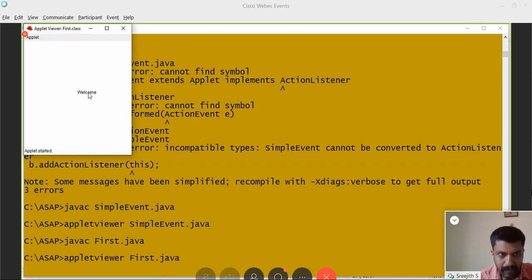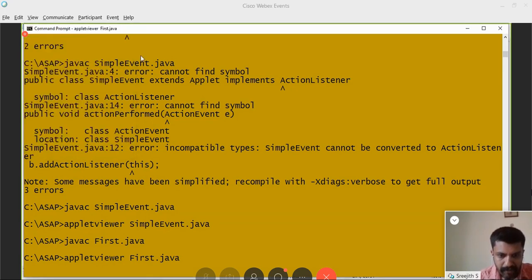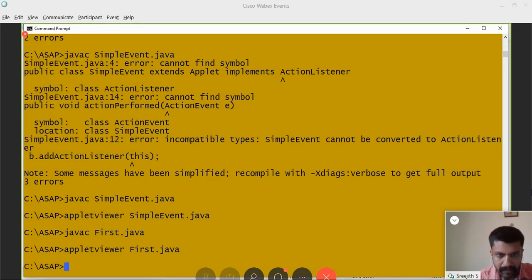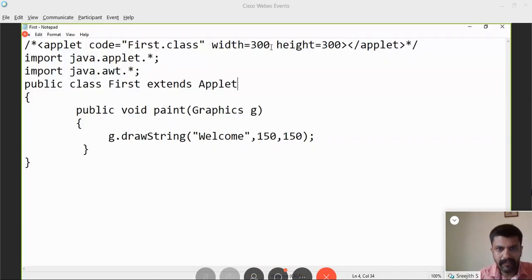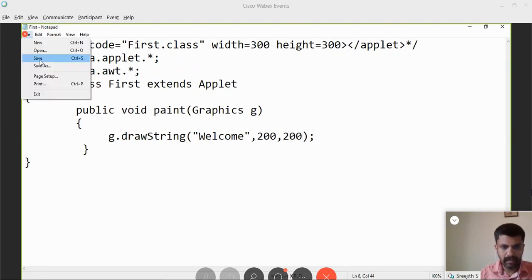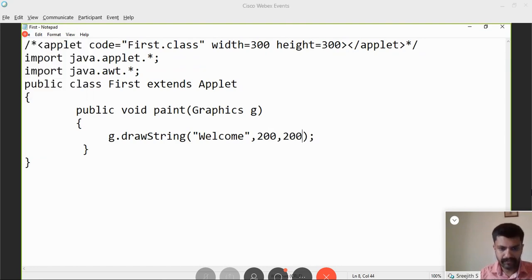Suppose I make a small change in my program. Let the width be 300, 300. Here I will put 200, 200. I have to compile the program once again.